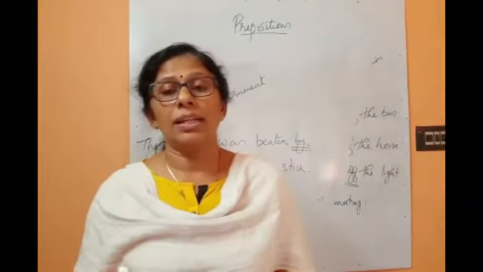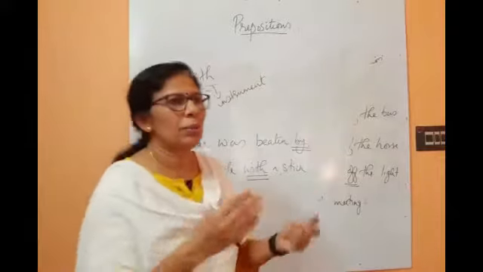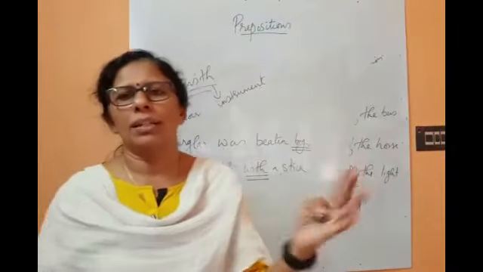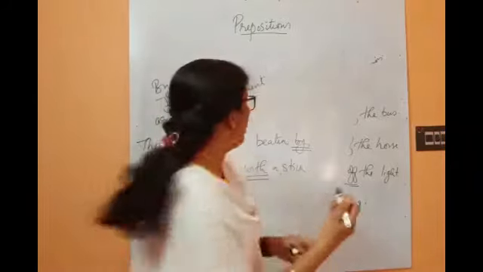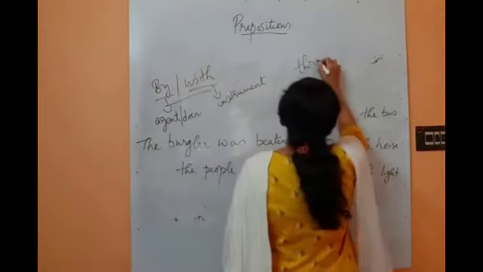And another thing is through. When we use through, it means from one end to the other end, in an enclosed area. The train went through a tunnel. Through means from one end to the other.